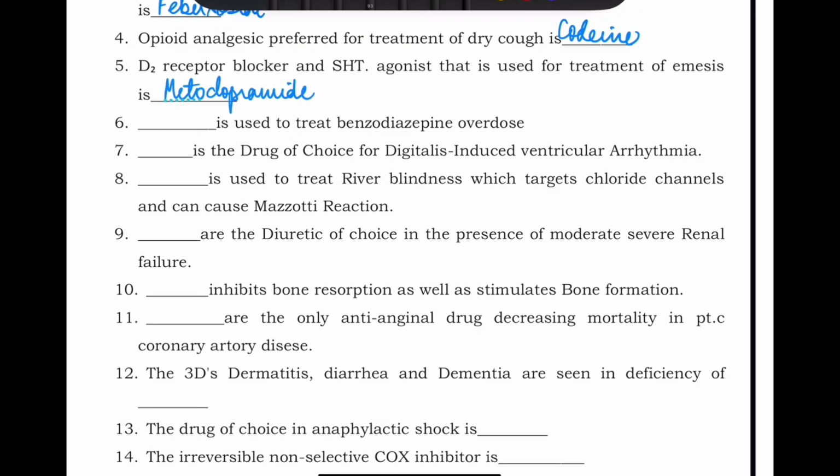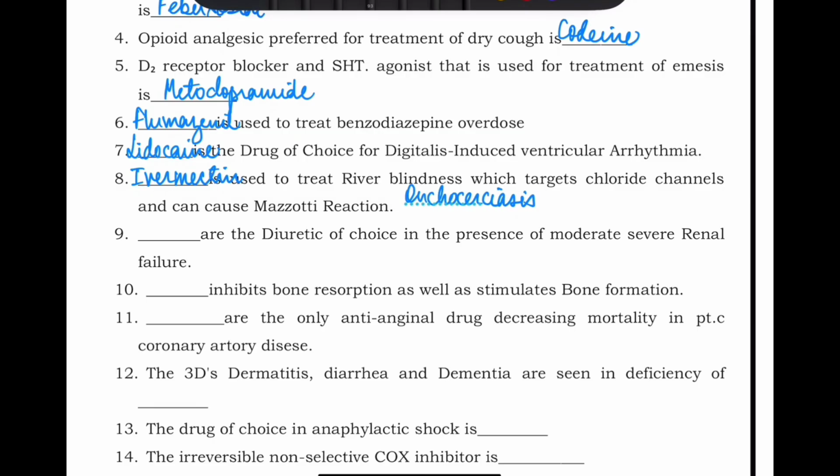Dash is used to treat benzodiazepine overdose. The answer is flumazenil. Dash is the drug of choice for digitalis induced ventricular arrhythmia. The answer is lidocaine. Dash is used to treat river blindness, which targets chloride channels and can cause Mazzotti reaction. It is ivermectin. This is river blindness, also called as onchocerciasis.